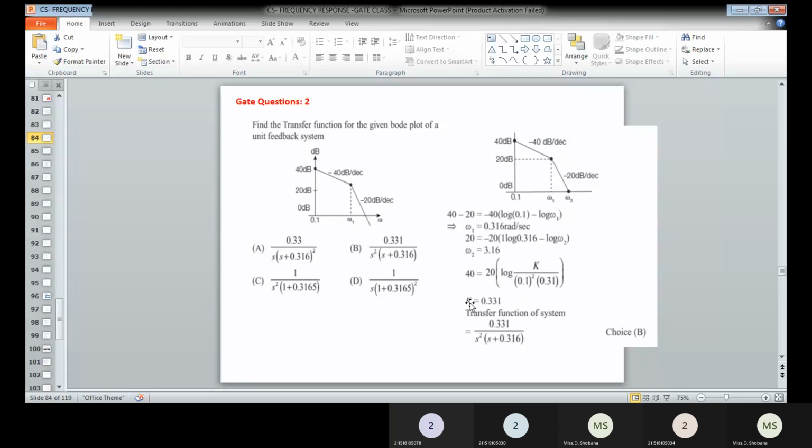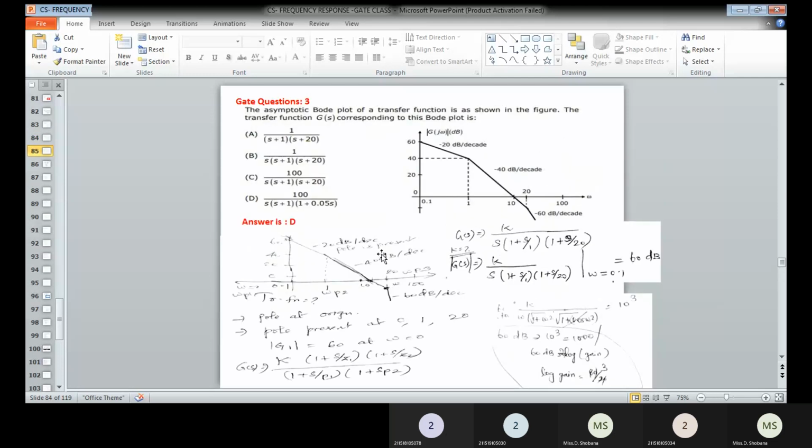So once you determine the k value, you can also write the transfer function. The k value comes into the numerator divided by s square. Why? Because we are having two differences. So s square into s plus, here the change in slope occurs at 0.316 at omega 1. Therefore, s square into s plus 0.316. That is the correct answer, so that will be available in option B.